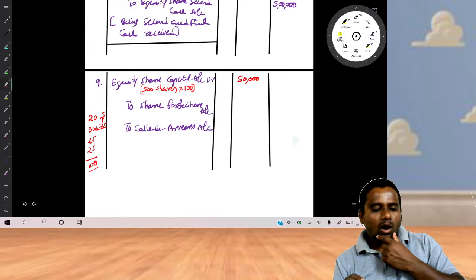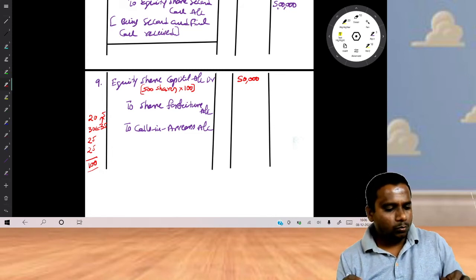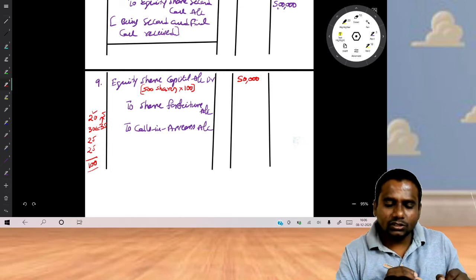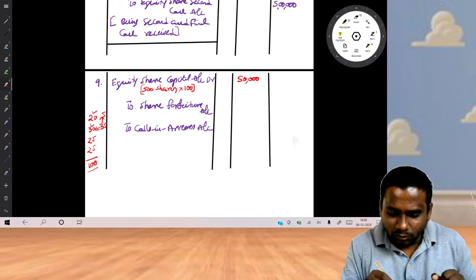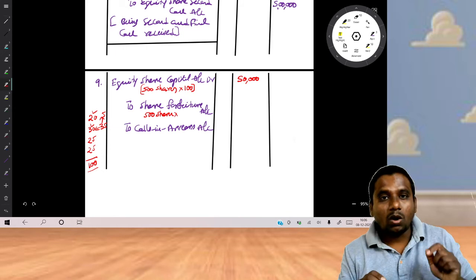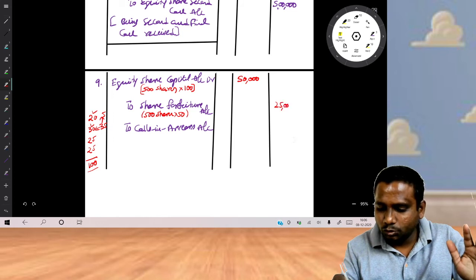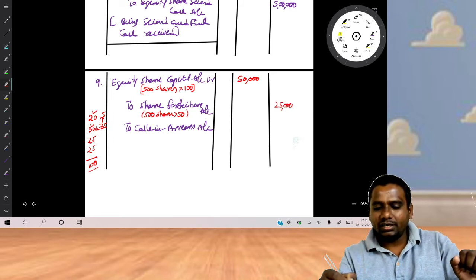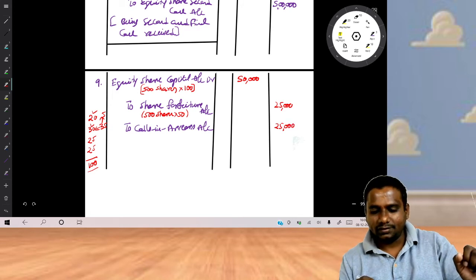Now look at, out of this amount of 100 rupees, how much have you received? 20 received, 30 also received. Okay, so come to share forfeiture, write down there 500 shares into the amount paid by the shareholder. How much did he pay? 50 rupees he paid. So 25,000. Now the remaining amount 25,000 is calls in arrears.